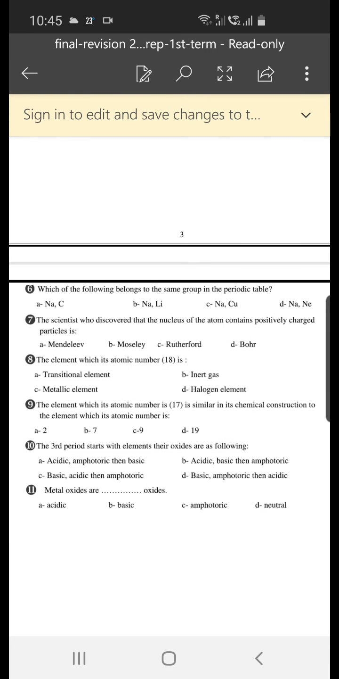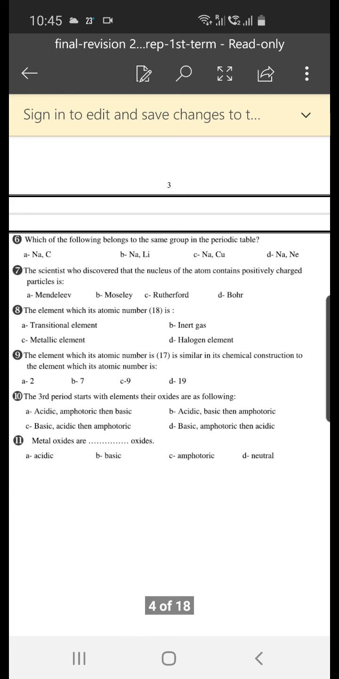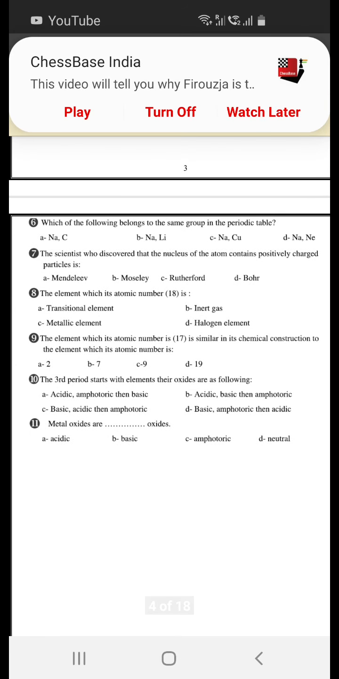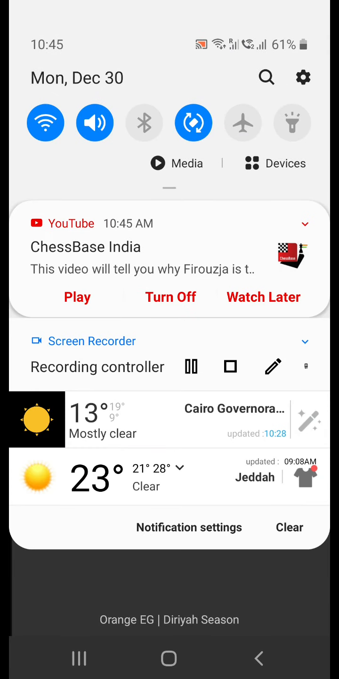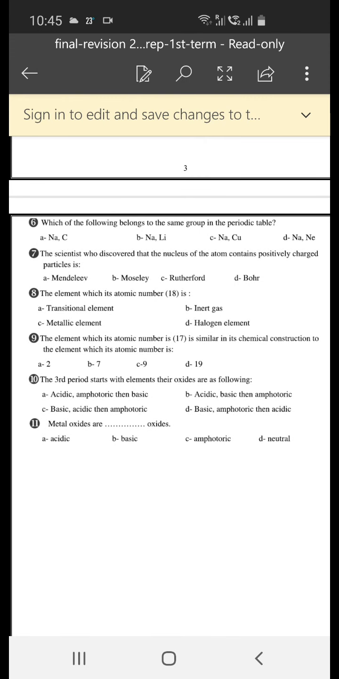Which of the following belongs to the same group in the periodic table? Na and C, Na and Li, Na and Cu, Na and Ne? Of course, Na and Li. Sodium 11, lithium 3, so they have one electron at the outermost energy level, so they are in the same group, group 1A.